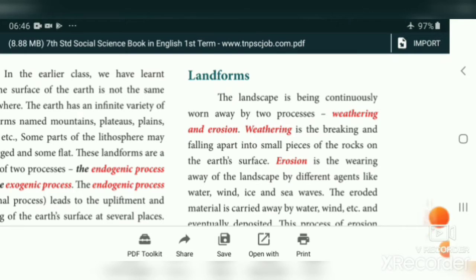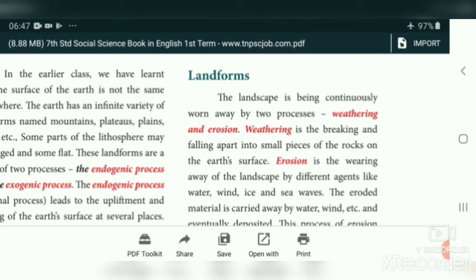Landforms. The landscape is being continuously worn away by two processes. Note this one: weathering and erosion. Weathering. What is the meaning of weathering? It's nothing but the breakdown of rock into small pieces, breaking and falling apart into small pieces of the rock on the earth's surface. So weathering is the breakdown of the rock. A big rock breaks into small minute particles; that we call weathering.